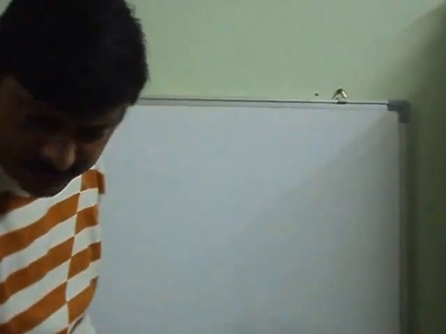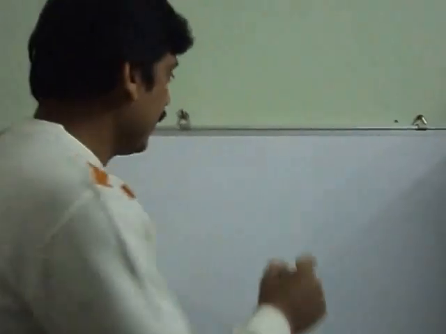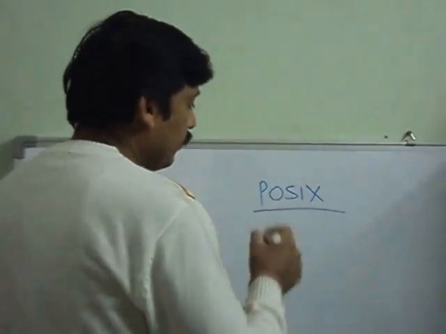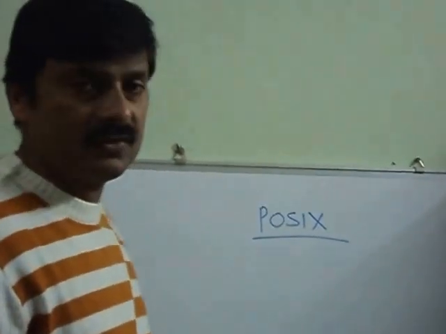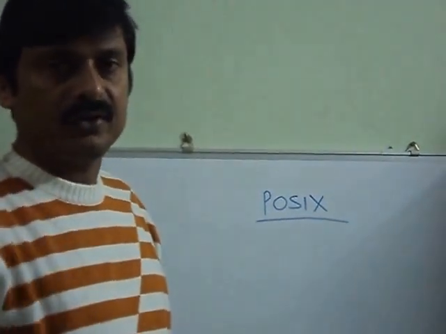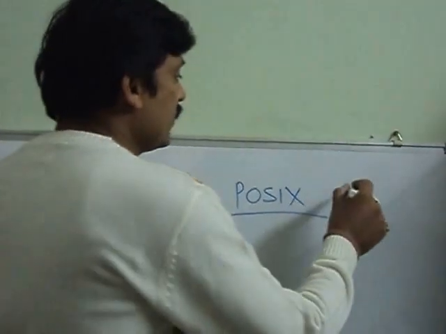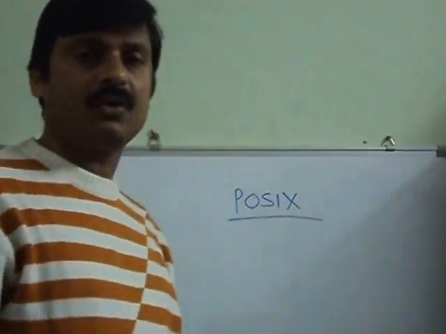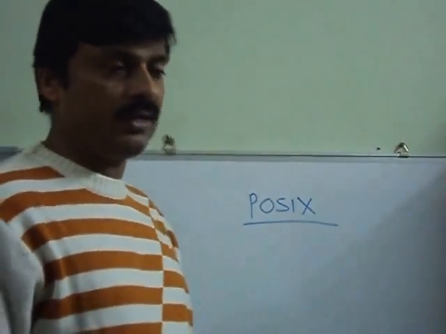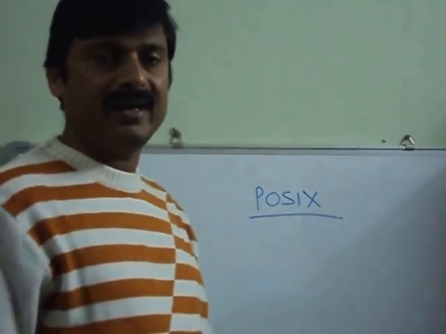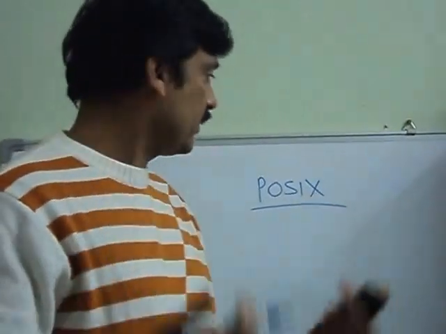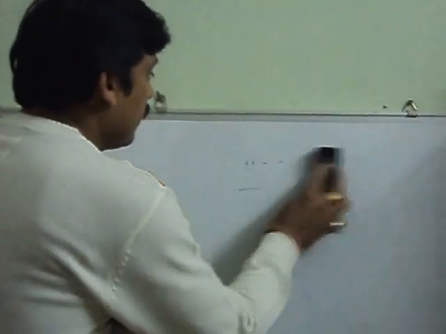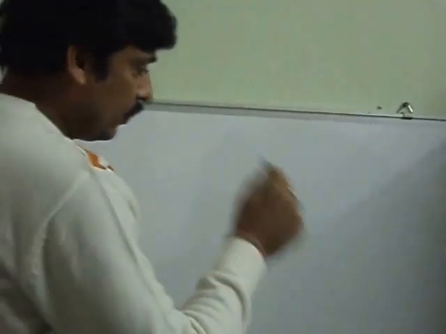So let's talk a little bit about this library, the POSIX library. The full form of POSIX is Portable Operating System Interface, mainly for Unix. It is basically an IEEE standard of library. It provides various system calls or APIs to create threads, to schedule threads, to manage threads, most of the time under Unix environment. So for this POSIX thread we'll see how to create a thread.